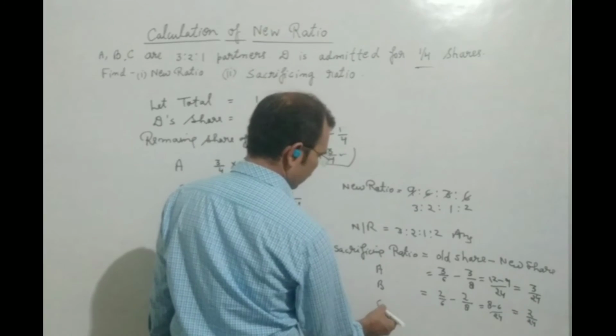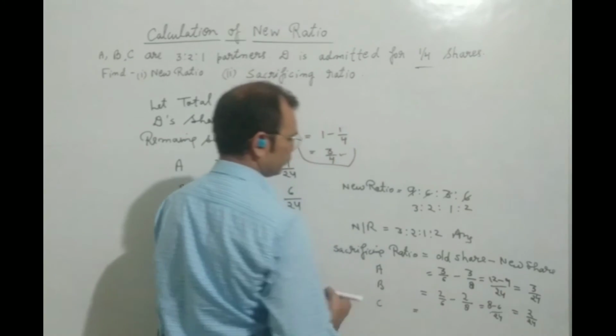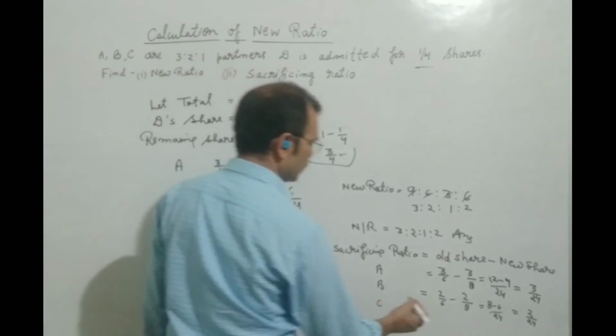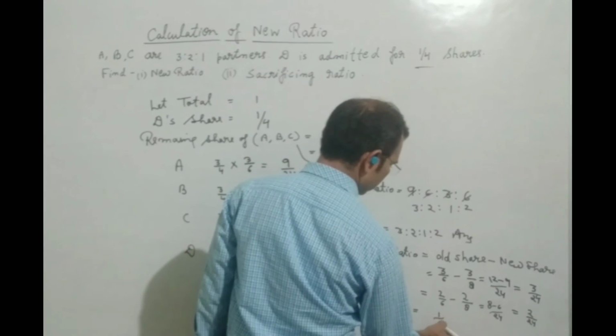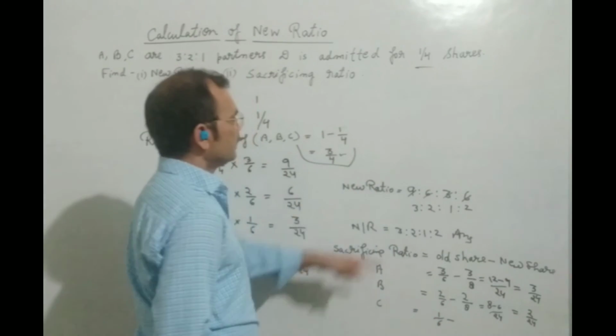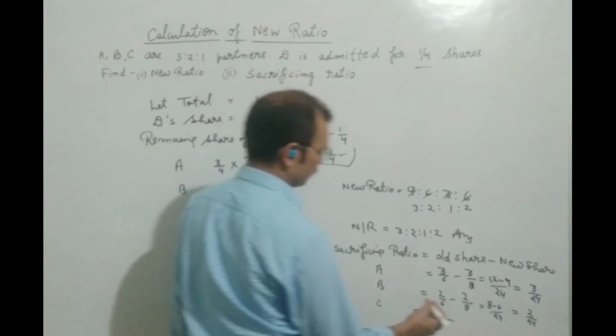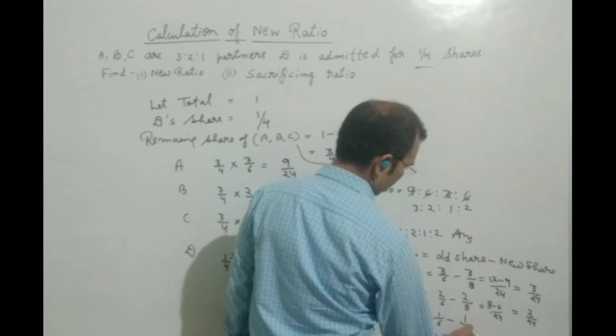In the same way, C's old share is 1 upon 6 and C's new share is equal to 1 upon 8.